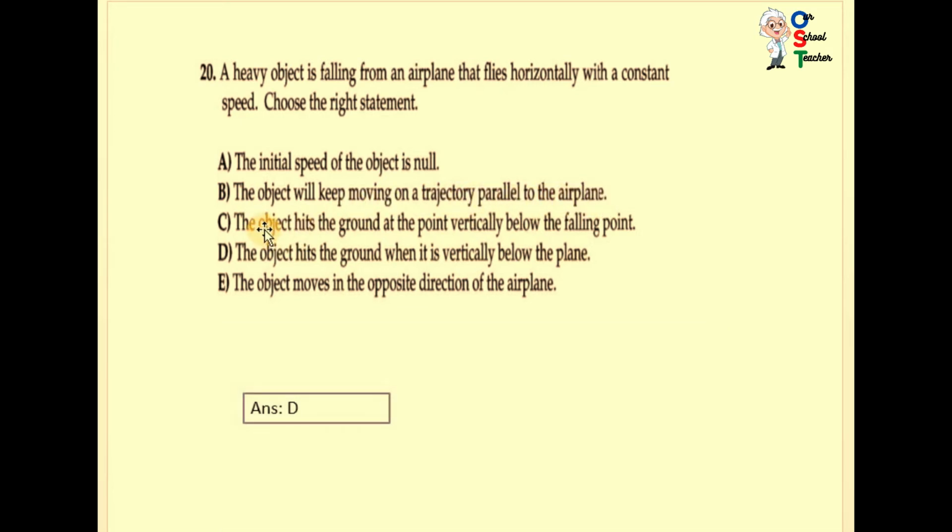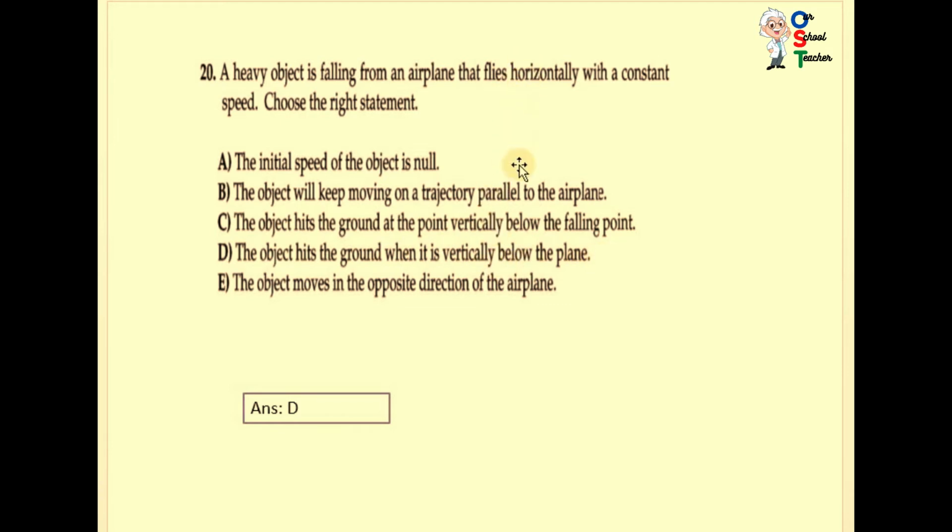C. The object hits the ground at the point vertically below the falling point. Vertically again. So how can you say that it is below the falling point? D. The object hits the ground when it is vertically below the plane.